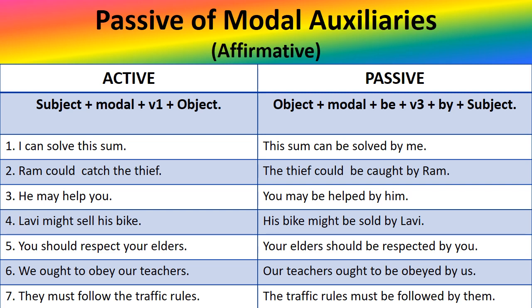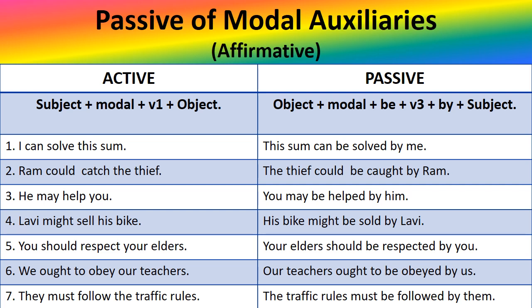It will be changed into solved. Then we use by before the passive object, and then me. So I is converted into by me. So I can solve this sum will be converted into this sum can be solved by me.